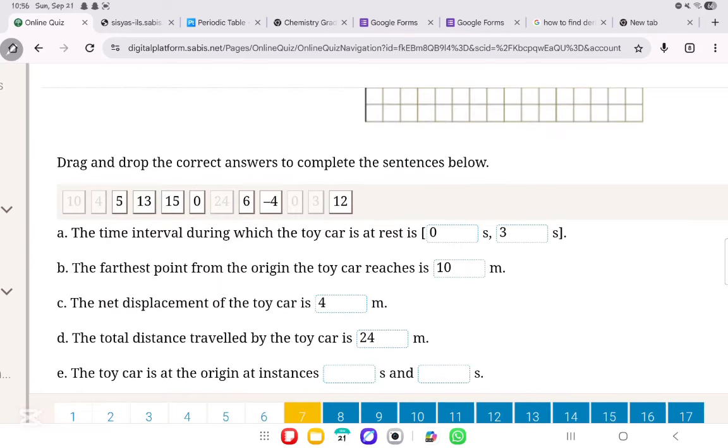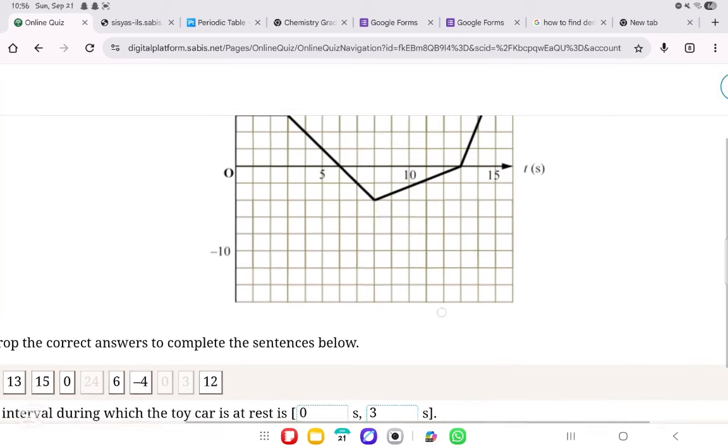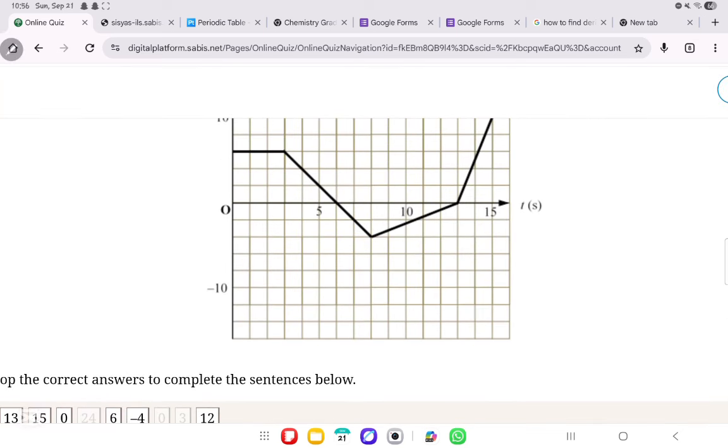Now, the toy car is at the origin at instances what and what. Now, the origin for us is what? The origin for us is this line over here. Perfect. Now, what do they want from us? They want the times in which the car is at the origin. Where is the car at origin? It's when it's here and here.